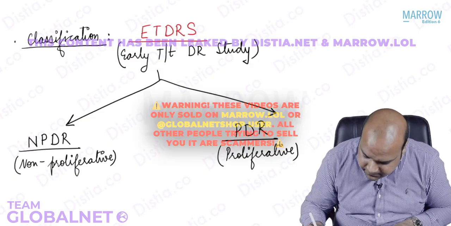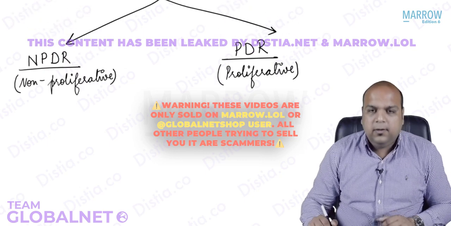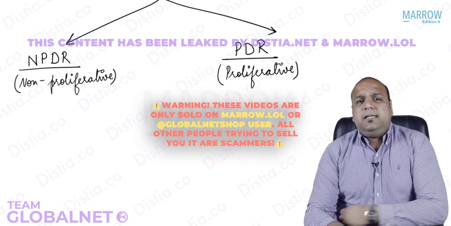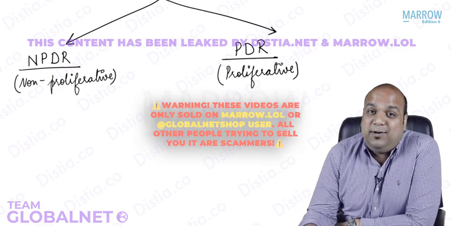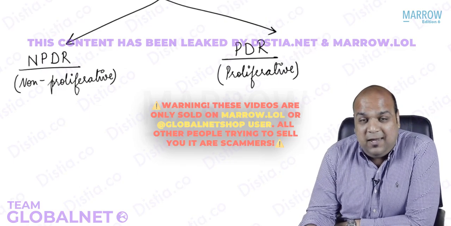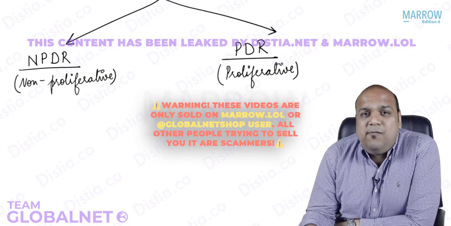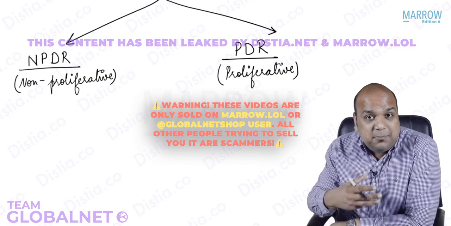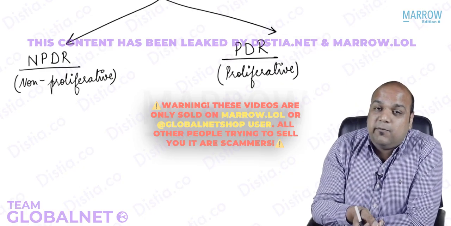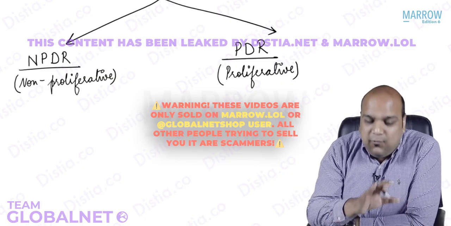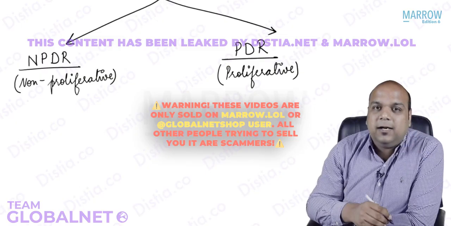Now, if I want you to understand these two stages, I will ask you to focus on English. Proliferation is the only word which differentiates these two stages. Proliferation means something new growing. What new is growing here? We have just read in the pathogenesis, neovascularization.